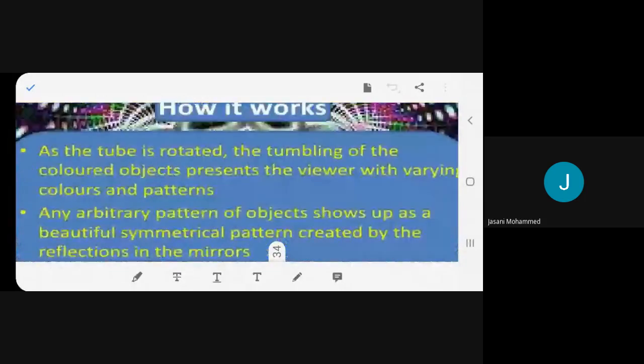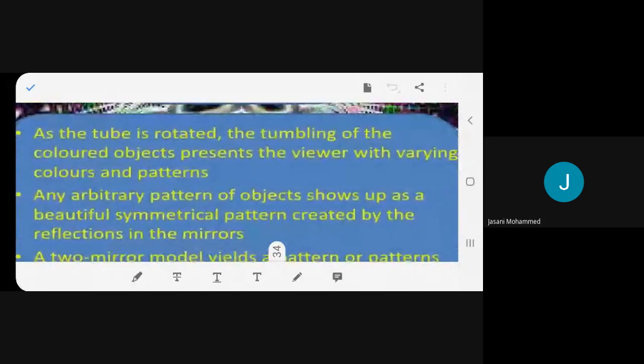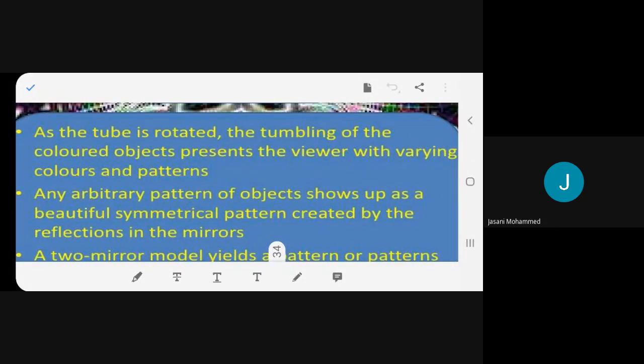So what you do, you take the tube, put this glass inside the tube, and then you keep on rotating the tube. When you rotate the tube, the glass pieces or the beads start tumbling inside at one end of the kaleidoscope, and it gives a beautiful view of different colors and patterns. You understand? Why is this pattern created? These patterns are always symmetrical.